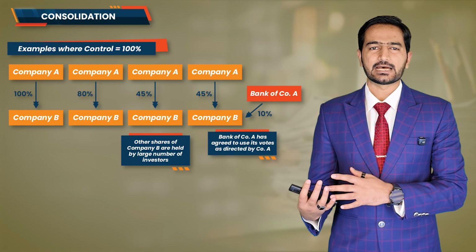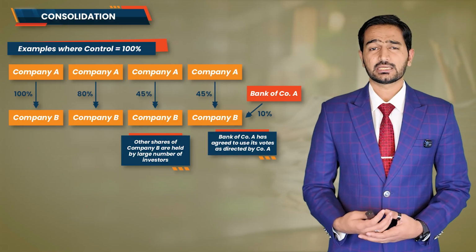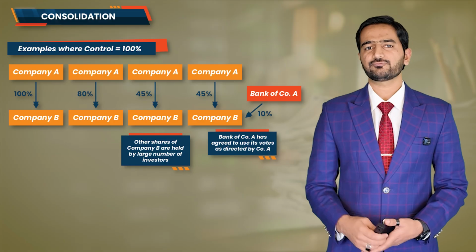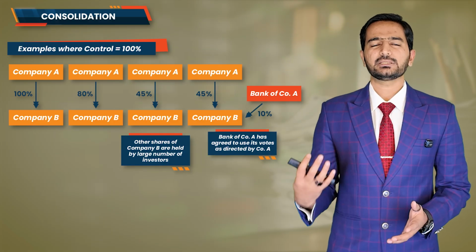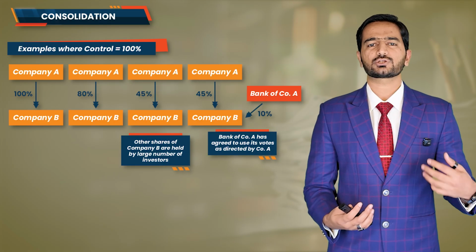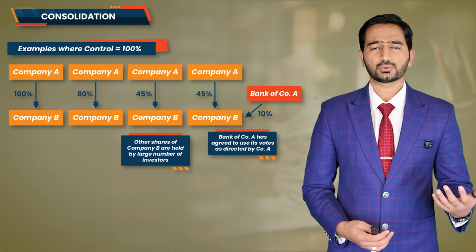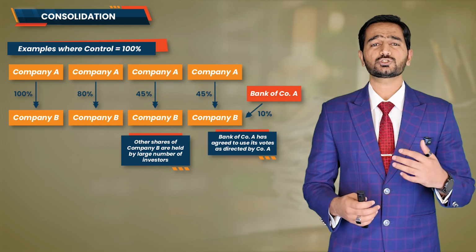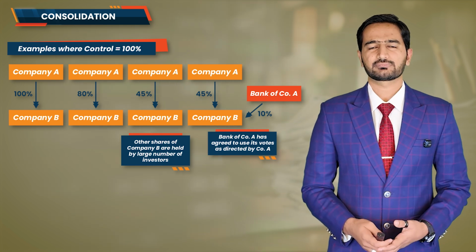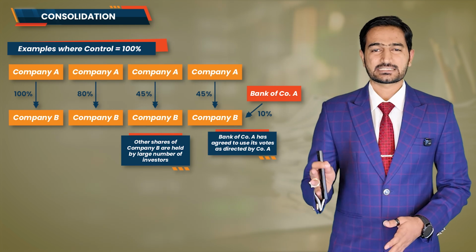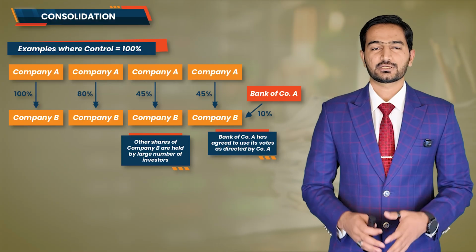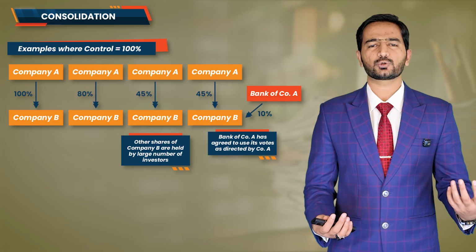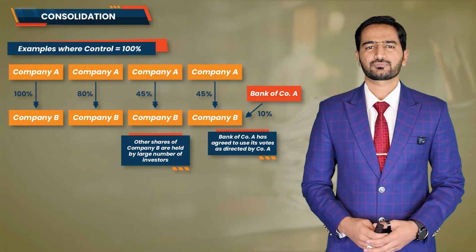Company A directly holds 45% shares, and the bank holds 10% shares and votes on Company A's behalf. So effectively, Company A now controls 55% of the voting rights. Even though it legally owns just 45%, in substance, it controls more than 55% of the decision making. And that's what matters. Substance over form. So again, in this case too, Company A is said to have 100% control for the purpose of consolidation.